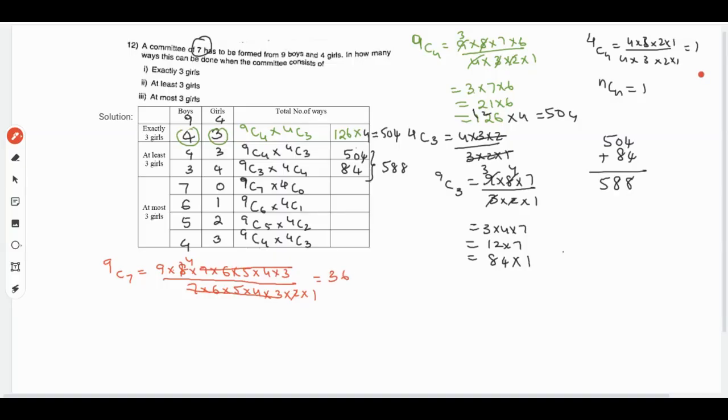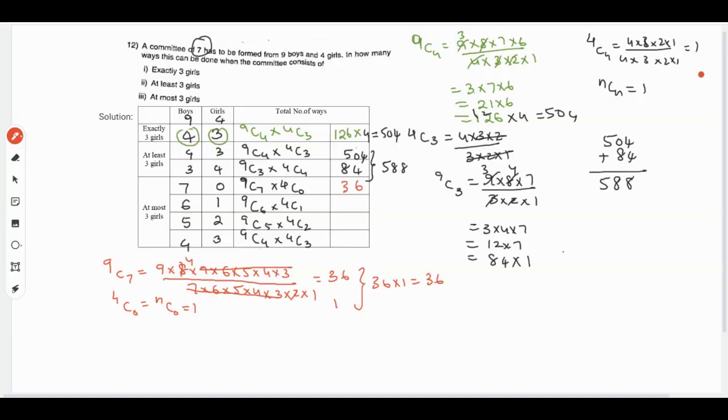Then we find it for 4C0. 0 factorial means there is no element, that will be 1. NC0 is 1, so we'll write it directly as 1. So it will be 36 into 1, which is 36. So the first value is 36.